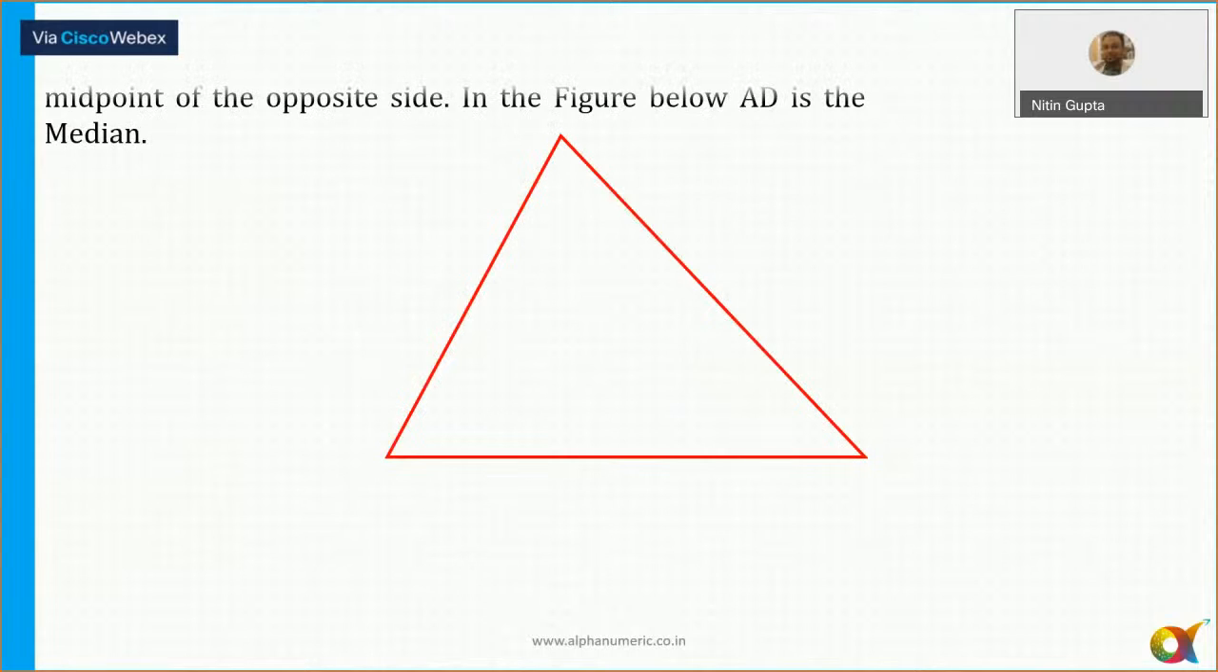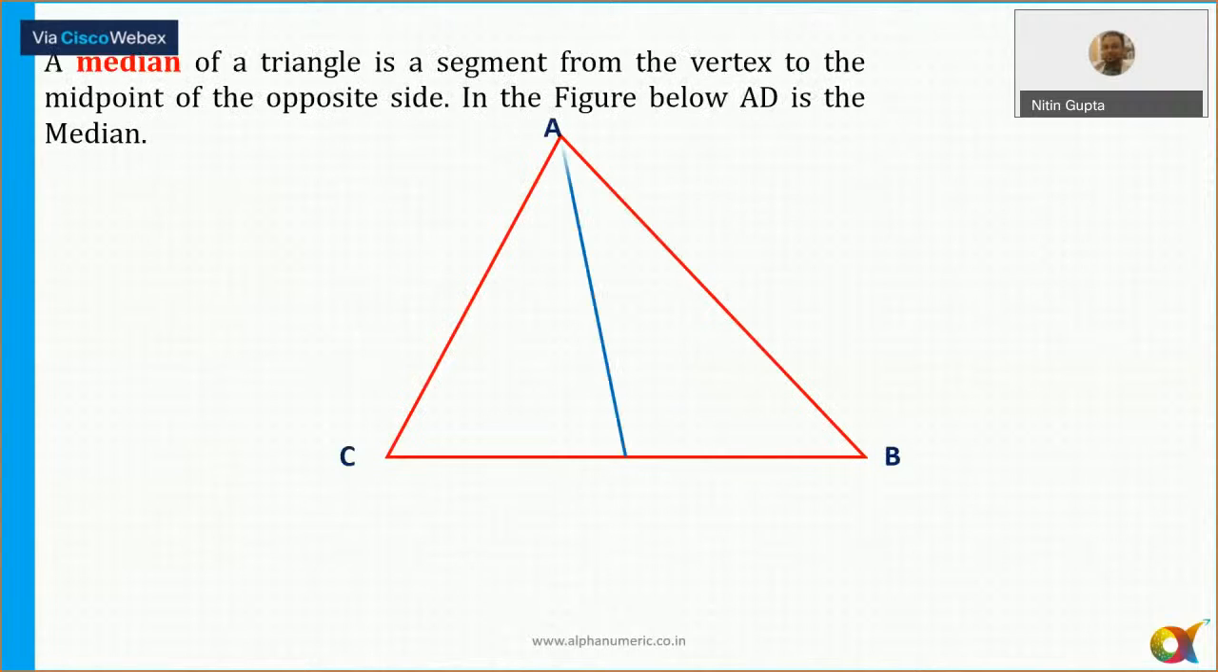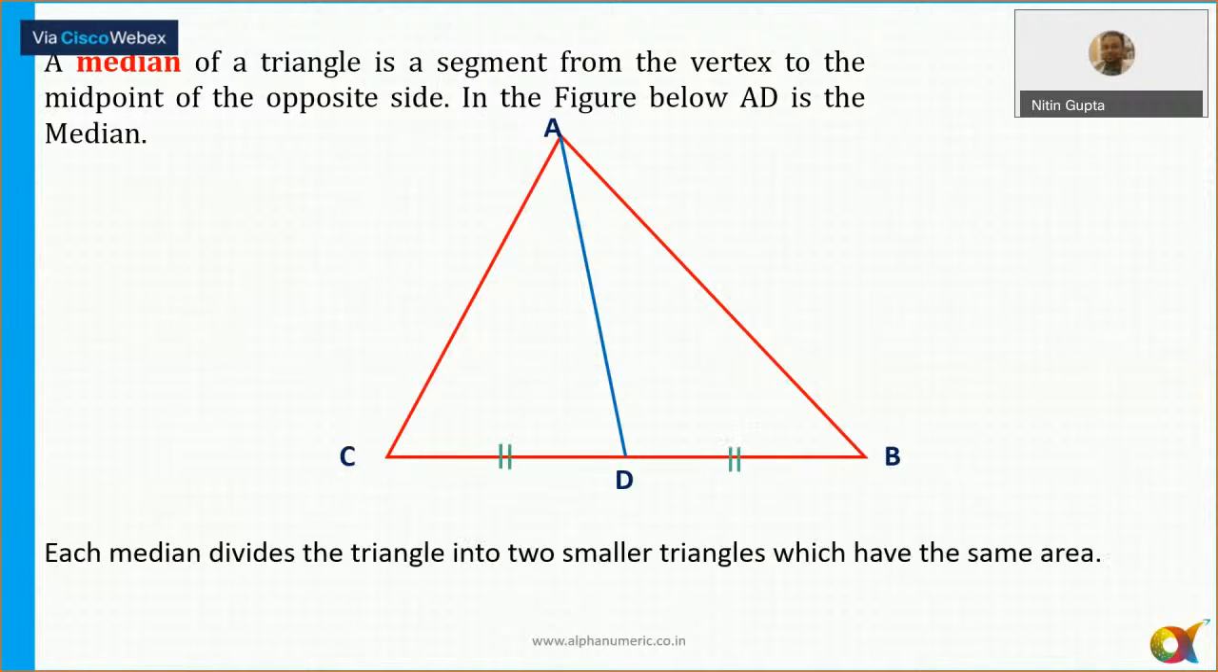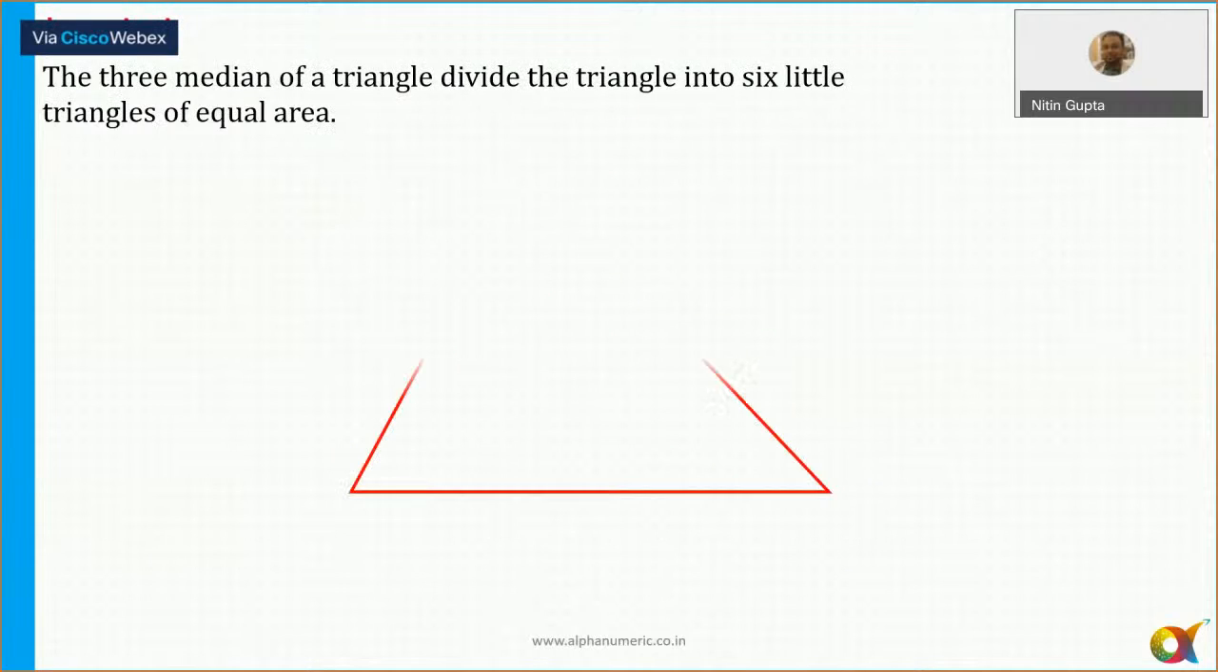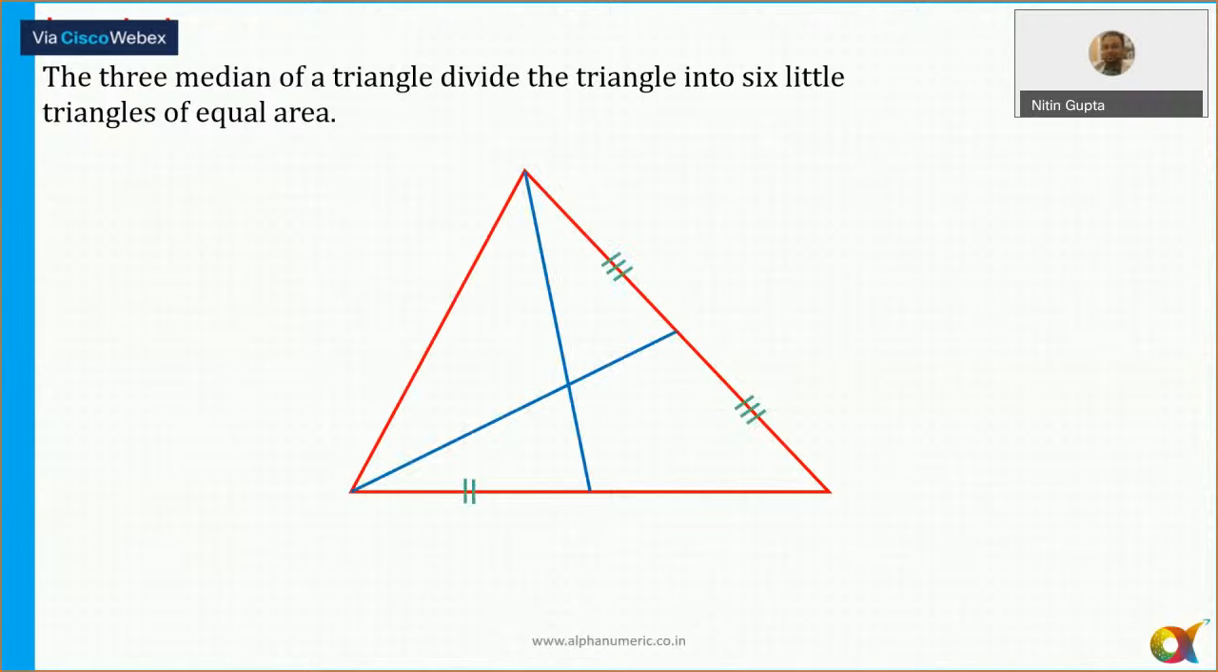Median, we all know the median always divides the triangle into two equal areas, yes or no? If this area is P, then this area will also be P. So the median always divides the triangle into two equal areas. Now the three medians of a triangle divide it into six little triangles. So if you draw all three medians, the entire triangle will be divided into six regions.